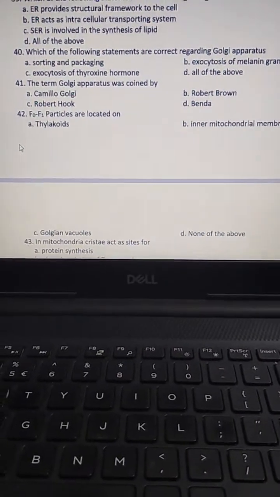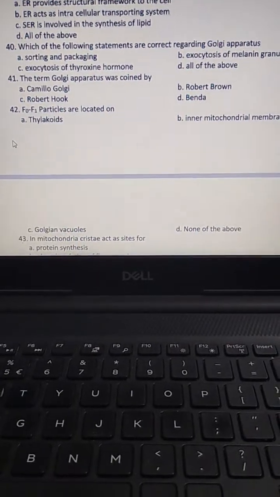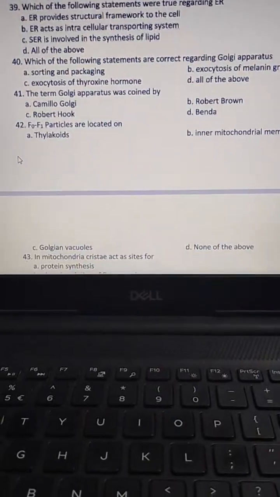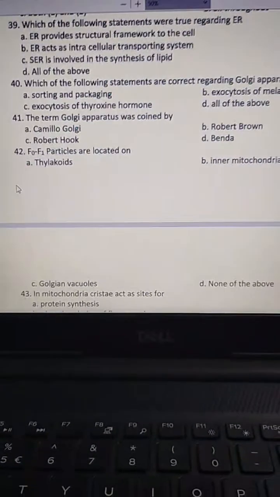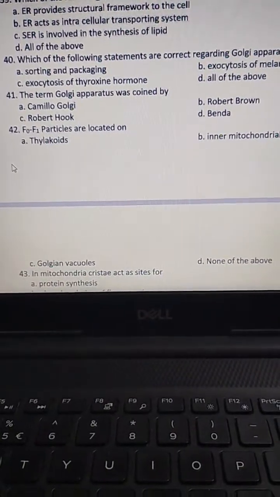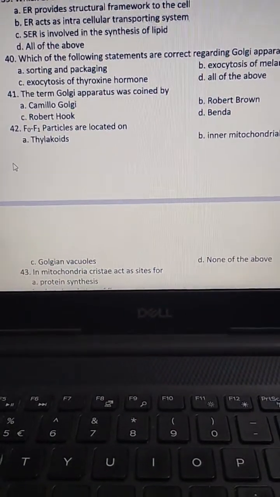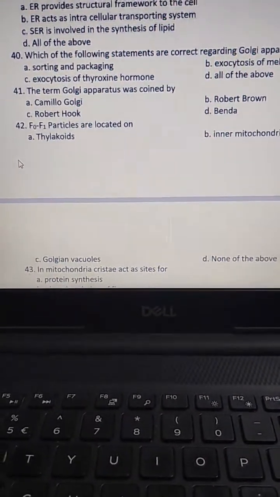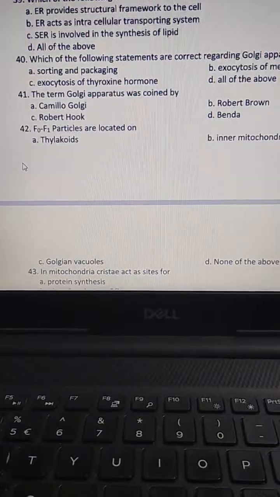Then next, the term Golgi apparatus was coined by? Camillo Golgi, Robert Brown, Robert Hooke, Benda. The name itself has Camillo Golgi.